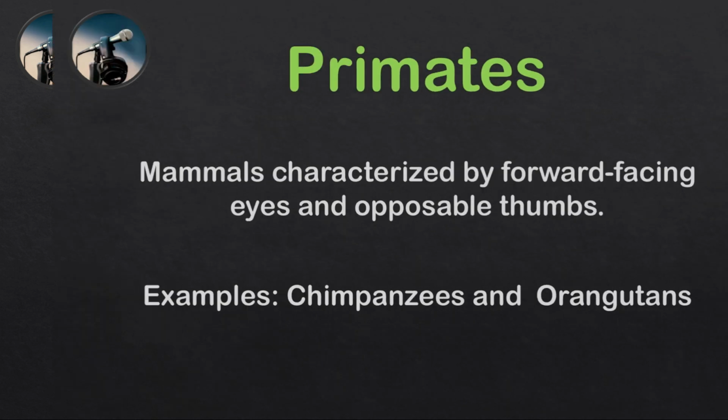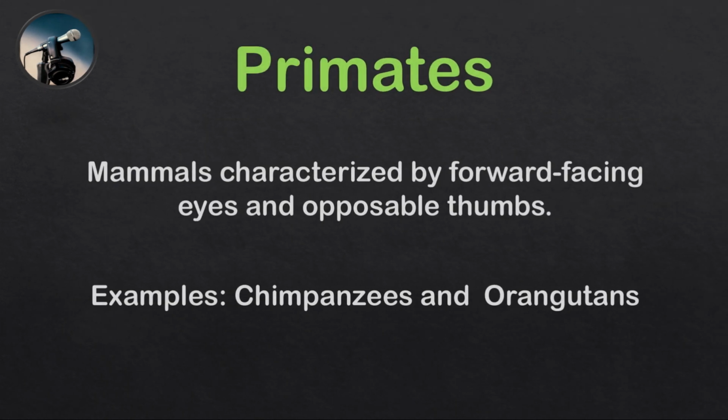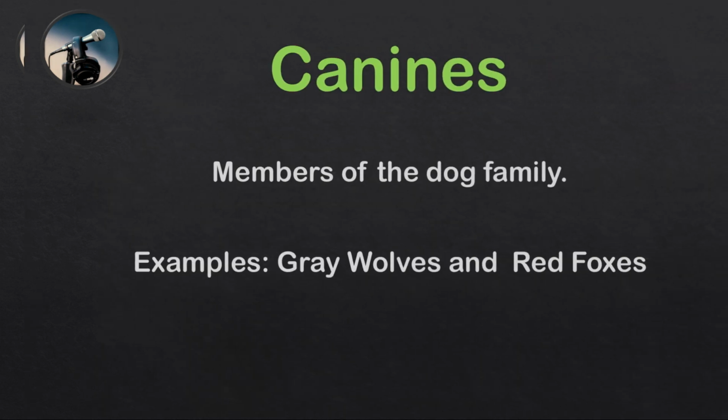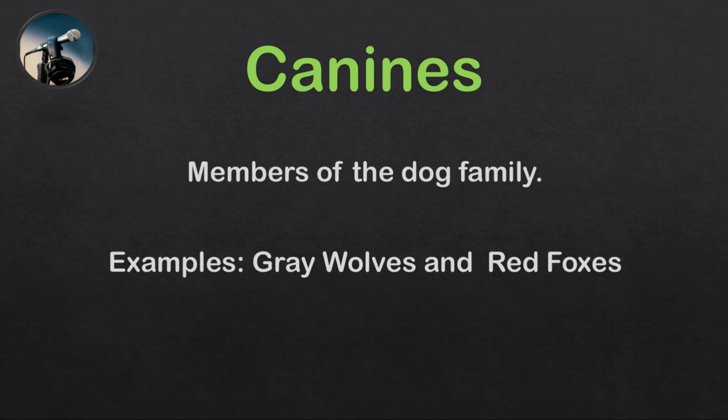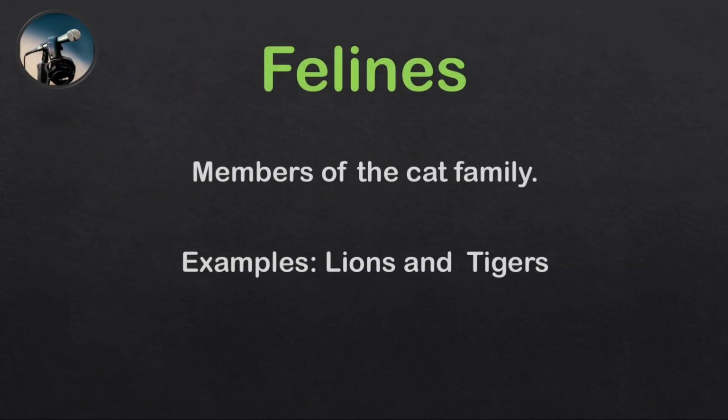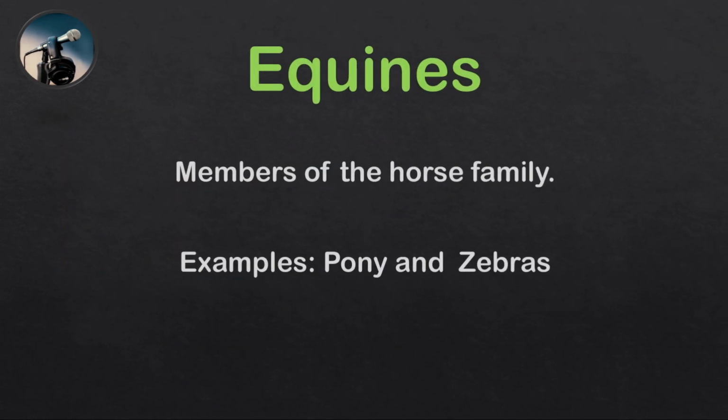Let's go ahead. Primates. These are mammals which are characterized by forward-facing eyes and opposable thumbs. Chimpanzees and orangutans are called primates. Canines. These are members of the dog family. Examples, grey wolves and red foxes. Felines. Members of the cat family. Examples are lions and tigers. Equines. These are members of the horse family. Examples are ponies and zebras.